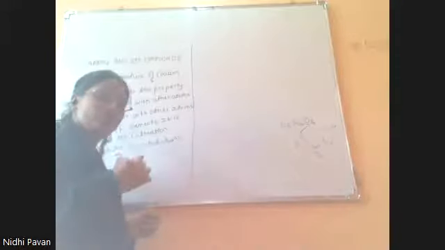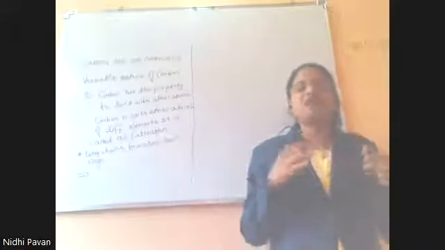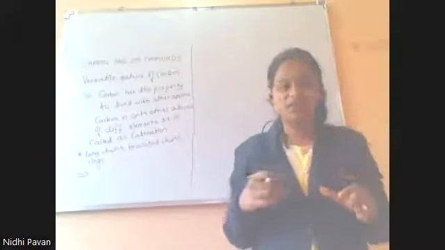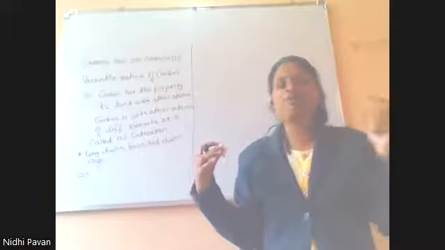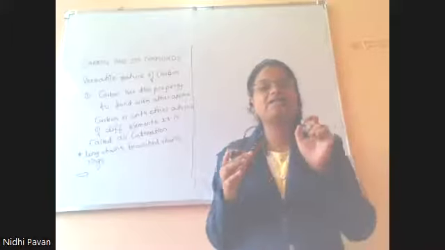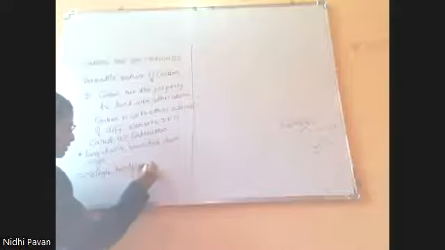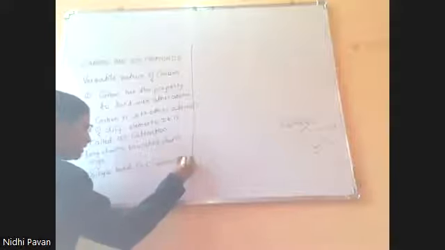Another property is that sometimes carbon atoms bind with other atoms by a single bond, and sometimes by double or triple bonds. The compounds of carbon which are linked by a single bond are called saturated compounds.